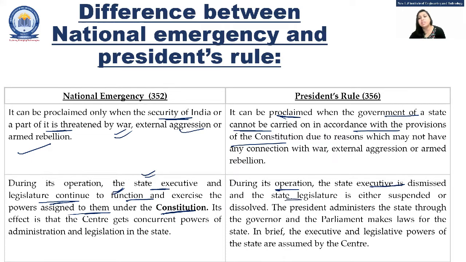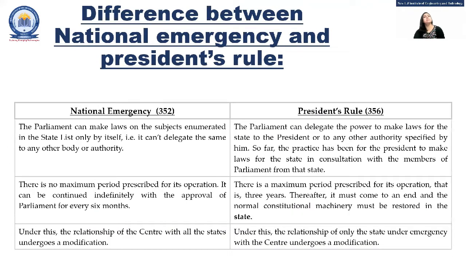Here not only the state will be working, because all the things from the state will be taken over by the president. So during its operation, the state executive is dismissed and the state legislature is either suspended, because now the governor's work can also be carried out by the president. So the president is administering the state through the governor, and the parliament can make the law. So that is how the law can be formed here, and that's the basic difference between national emergency and president's rule. Here the national emergency is saying that state executives are working according to the constitution, but here everything can be taken over by the center. Third one is, in the national emergency, parliament can make laws on the subjects enumerated in the state list only by itself.